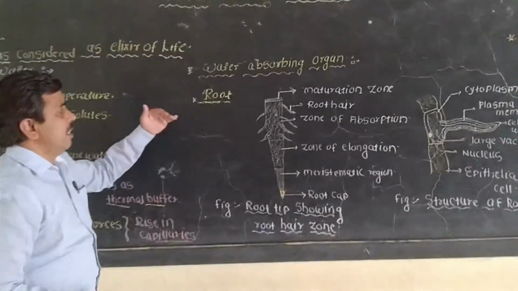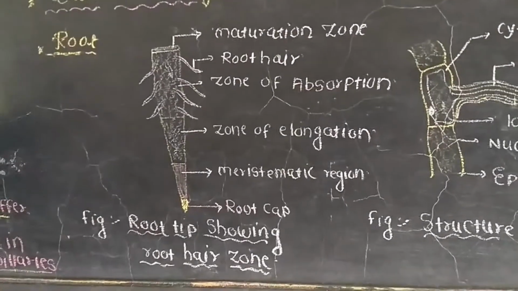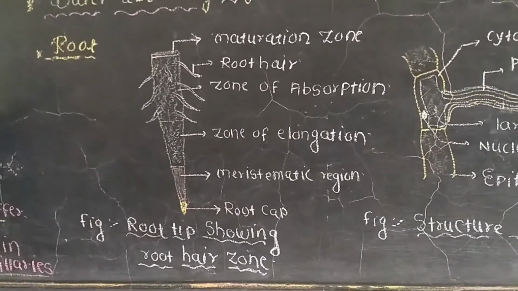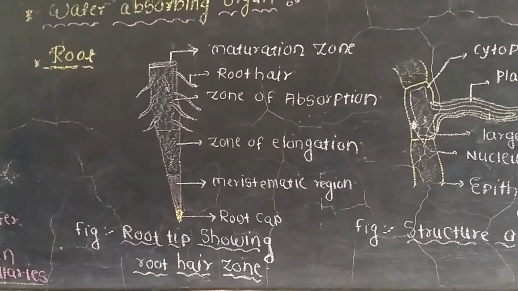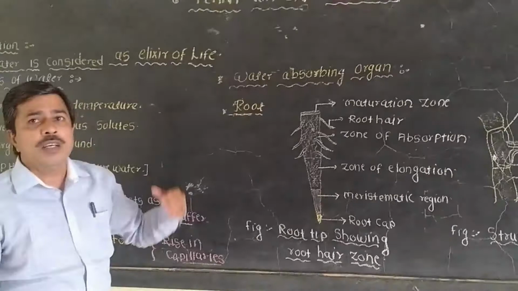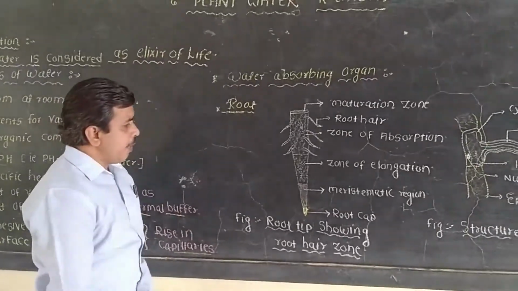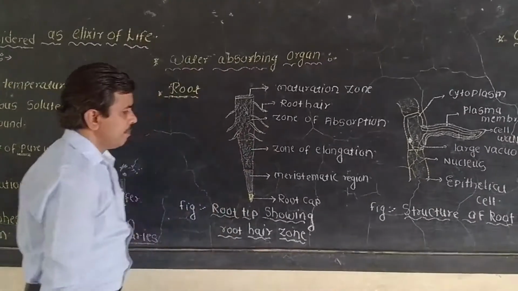In this way, in different plants, the terrestrial plant and the epiphytic plant, there are different types of roots. The epiphytic roots can absorb water from the atmosphere, and in the terrestrial plant, the root can absorb water from the soil. Now, a typical root shows different regions.